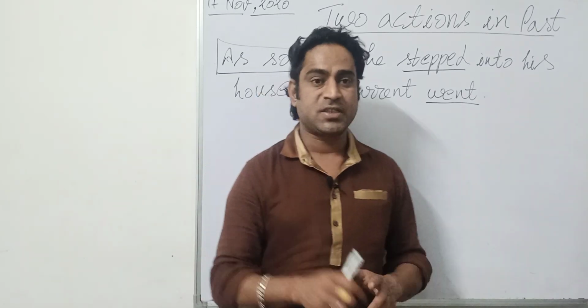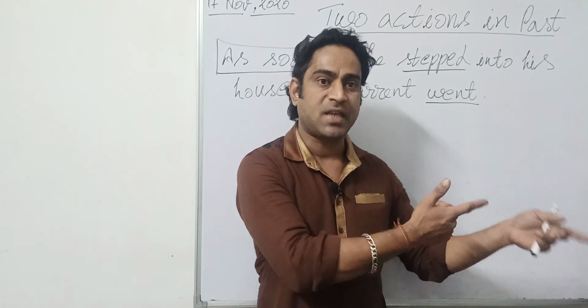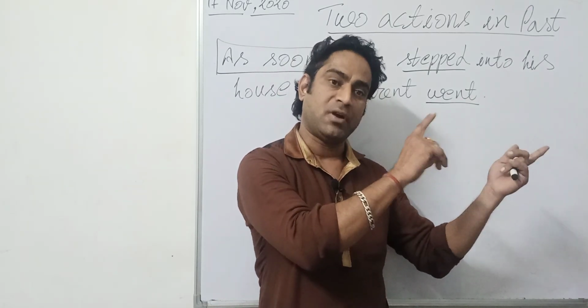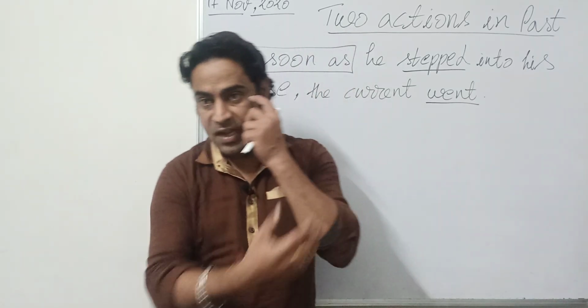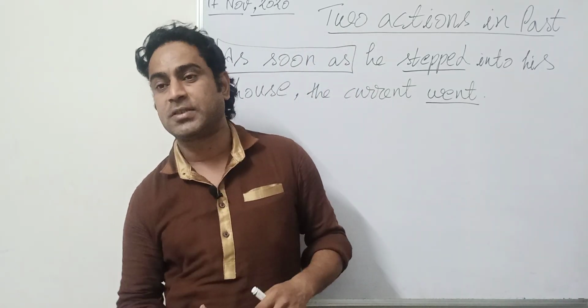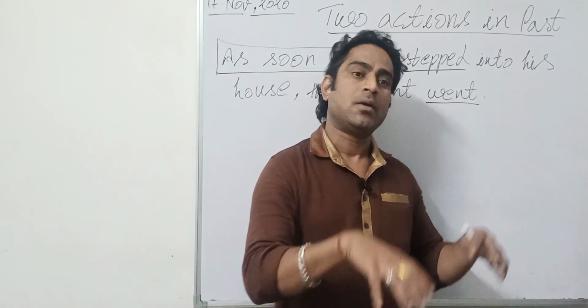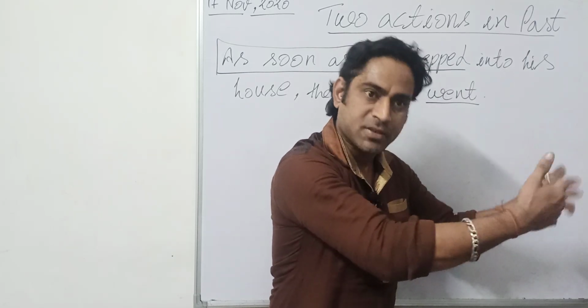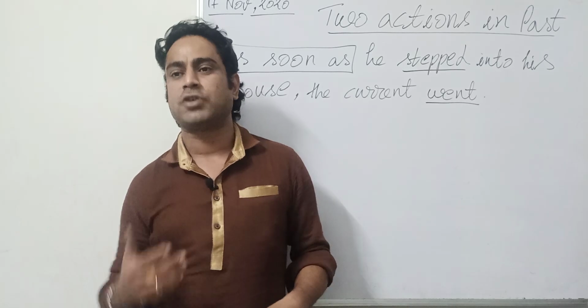So the first action is written in had plus third form, past perfect, and the second action which happened afterwards is written in past indefinite. So that is the limit of past perfect, that the action had taken place before that action or by that action.